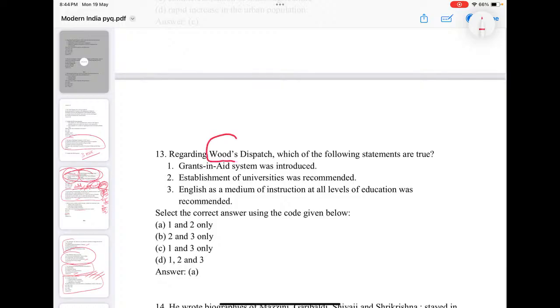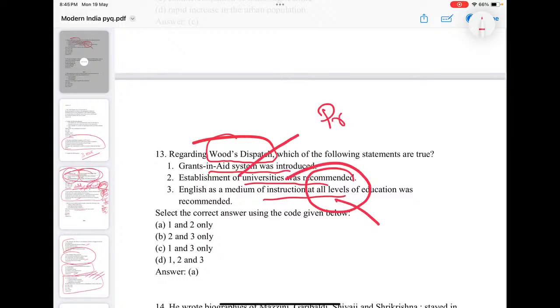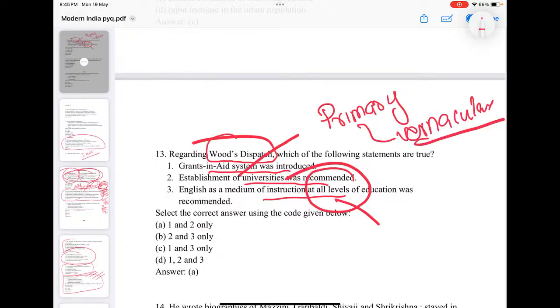Wood's Dispatch. See, the Magna Carta of English education in India. Wood's Dispatch: grant-in-aid system introduced, establishment of universities recommended. English as the medium of instruction at all levels is wrong. It proposed vernacular education, or education in vernacular languages, at the primary level. Then at the higher level it is English.